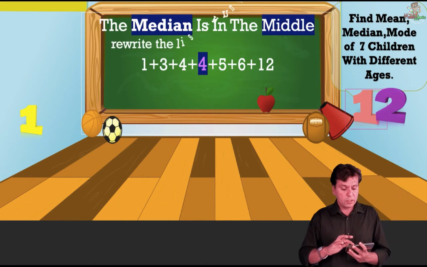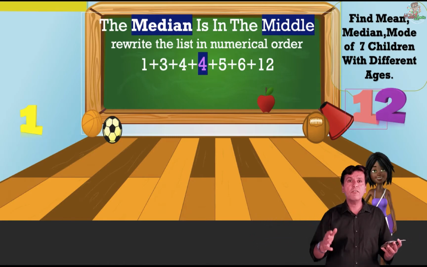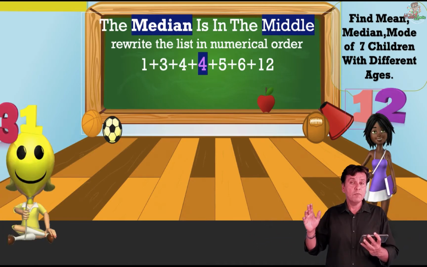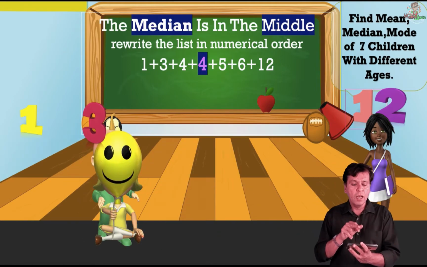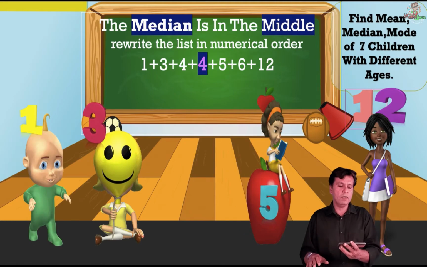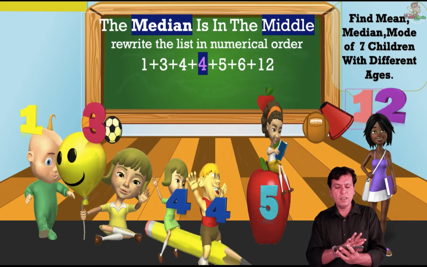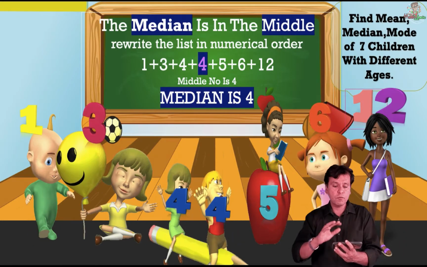Now, what is the median? It is the number which is in the middle. If there are 7 numbers, first you rearrange them: 1, 3, 4, 4, 5, 6, 12. Which one is the middle? 3 are here, 3 are there, and 4 is in the middle. The median is 4.